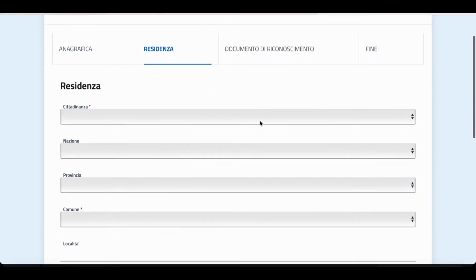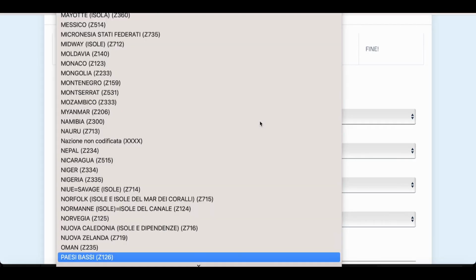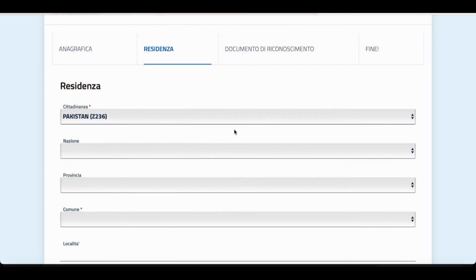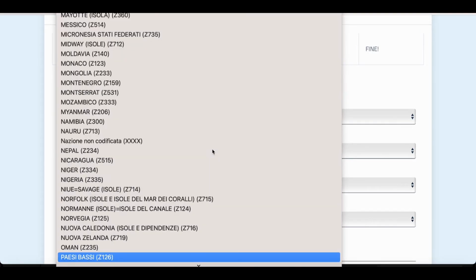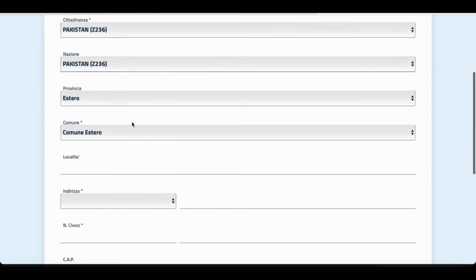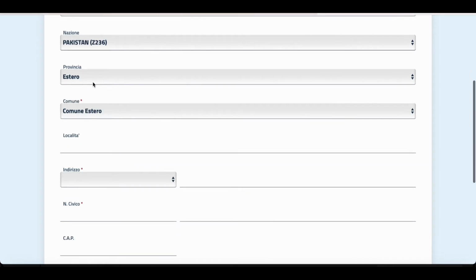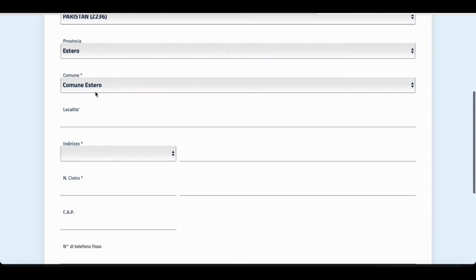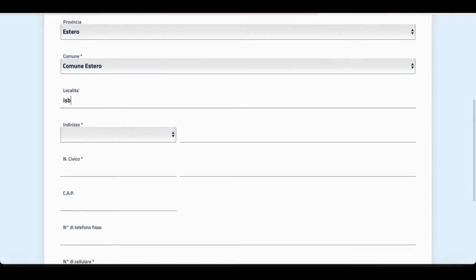Okay, on the next page you need to write your citizenship. So let's say continue with Pakistan. Then your nation, country, so also Pakistan. Then your province is foreign. Also your commune city is also foreign, and your locality, it's city. So you can write your city name.